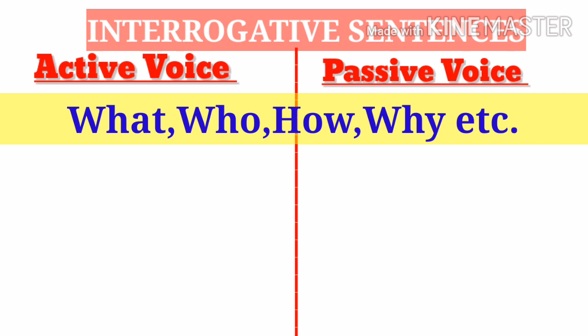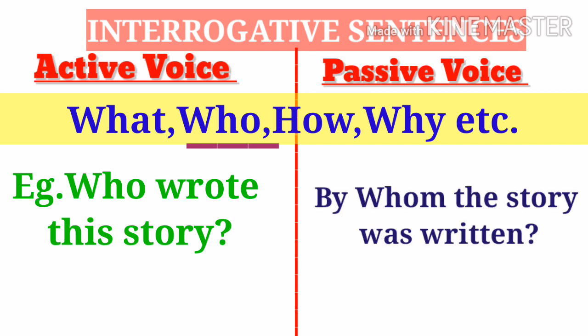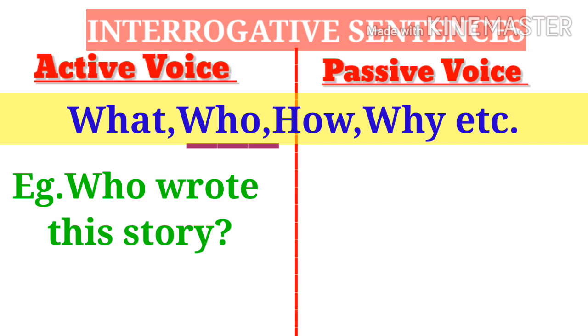But the sentences beginning with who in active voice are started with by whom in passive voice followed by helping verb and then subject. For example, who wrote this story? Active voice, and passive voice for this, by whom was this story written.